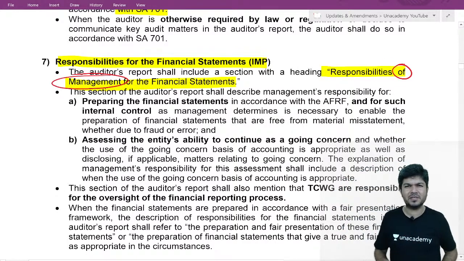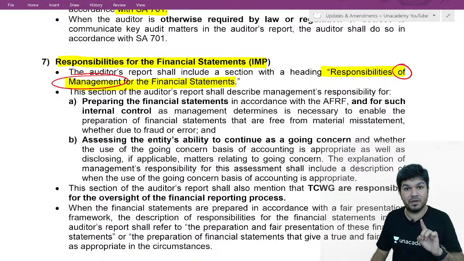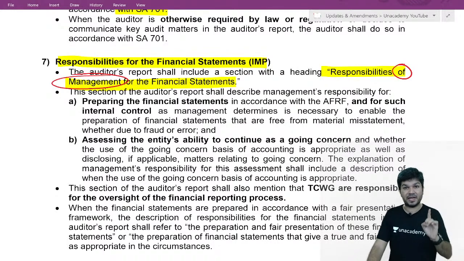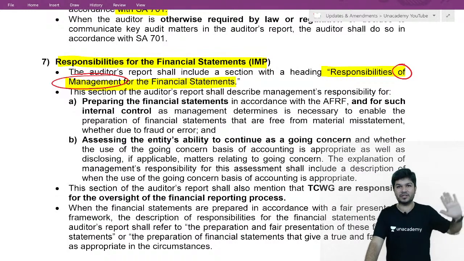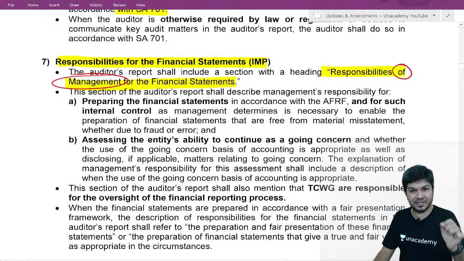Now, management responsibility kya hai? One, management is responsible for preparation and presentation of financial statement as per the applicable financial reporting framework. Applicable financial reporting framework means laws and regulation.